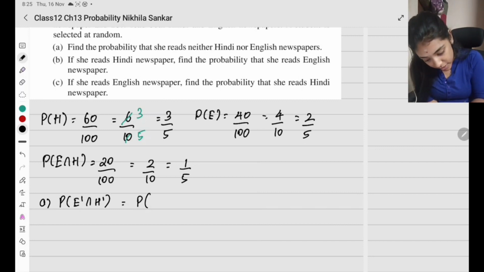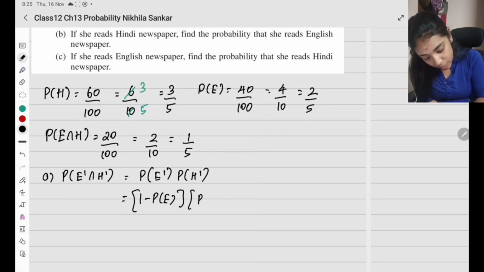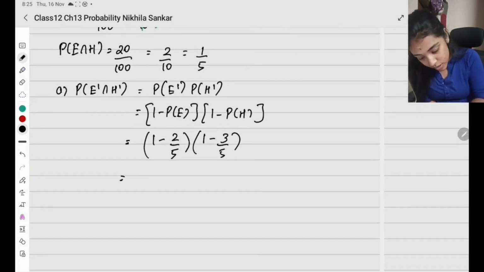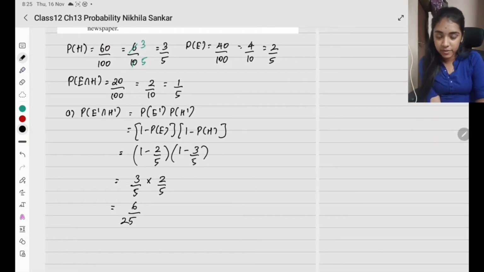So this is going to be probability of E dash times probability of H dash. So this is 1 minus probability of E times 1 minus probability of H. This is 1 minus 2 by 5 times 1 minus 3 by 5. When I simplify, what do I get? 1 minus 2 by 5 is 3 by 5, times 1 minus 3 by 5 which is 2 by 5. So 3 2s are 6, 5 5s are 25. So 6 divided by 25. Okay, first subsection.